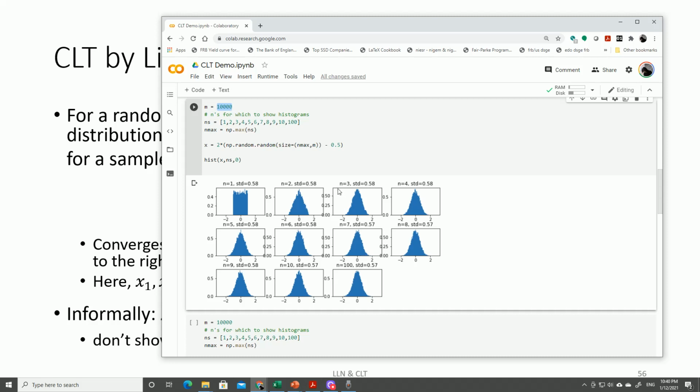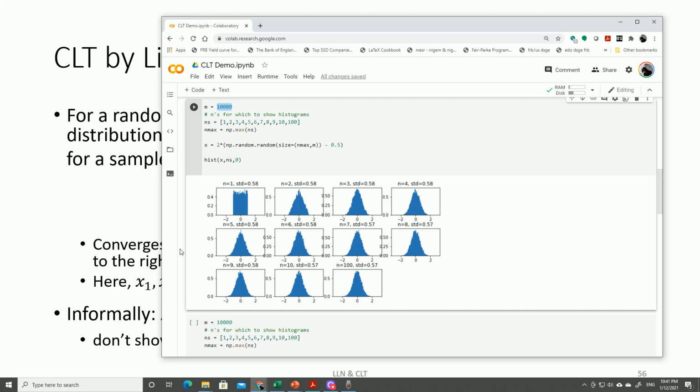As an exercise for yourself, if you work with this Colab notebook, you could actually study the properties of this distribution. For instance, look at kurtosis. Is it equal to 3? A normal distribution will have a kurtosis equal to 3. So what are these numbers? The uniform distribution doesn't have kurtosis equal to 3 or close to it, and so on, right? So you can study and convince yourself, oh yeah, it actually is becoming normal. But that's what's going on.